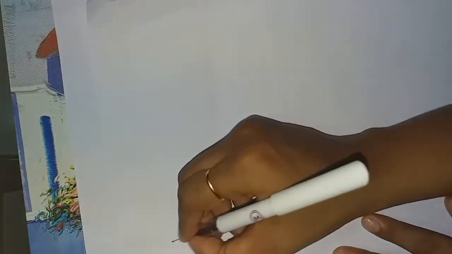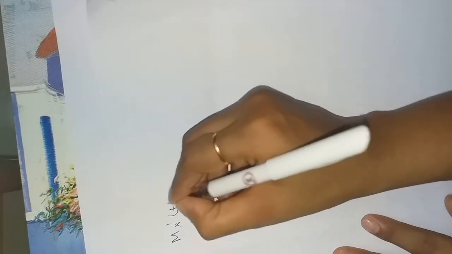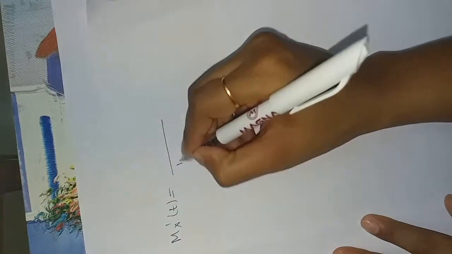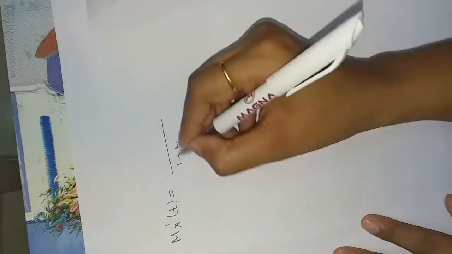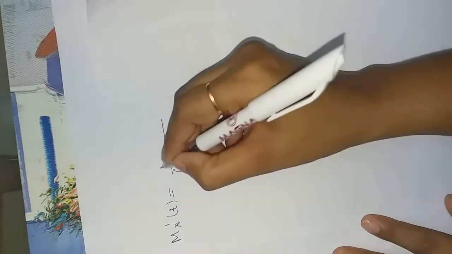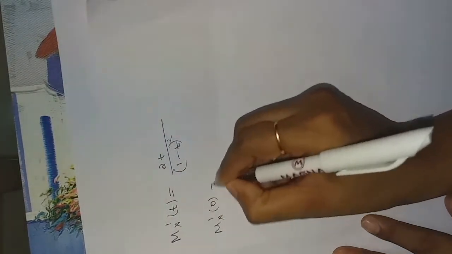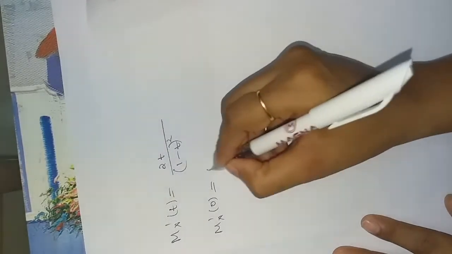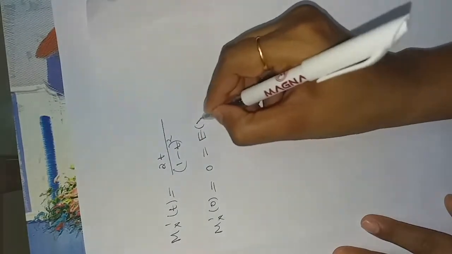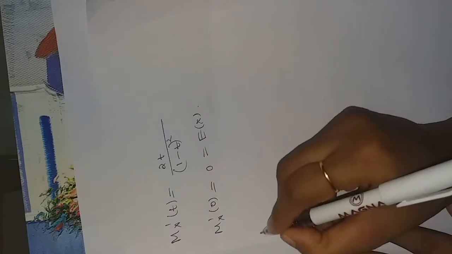So next we will find expectation and variance. To find expectation, we have to find out Mx dash of t. We'll differentiate Mx of t with respect to t. Using quotient rule, we get 2t upon 1 minus t whole square. Then putting t equal to 0, we get 0. So this is our expectation of the given random variable.